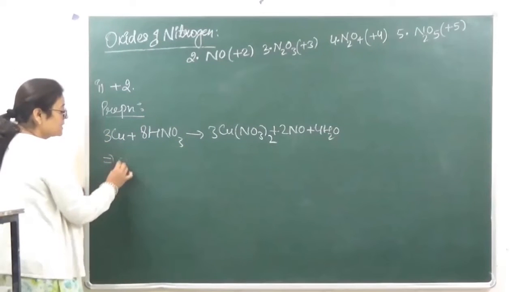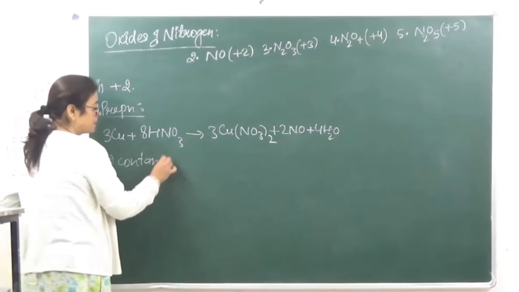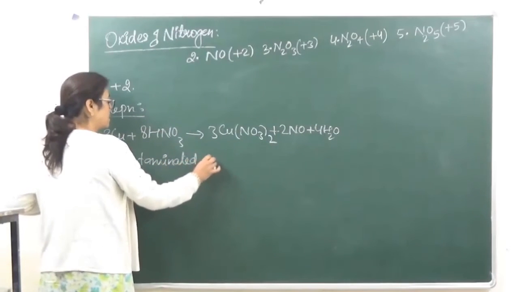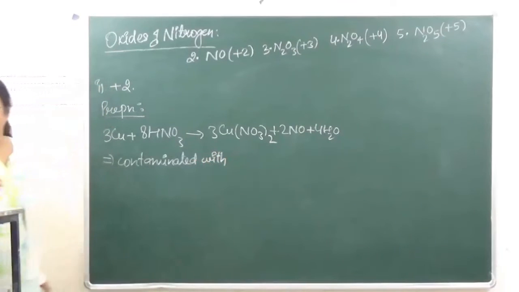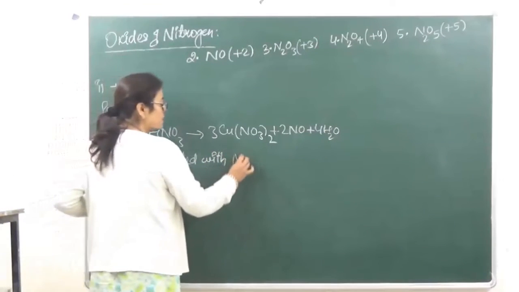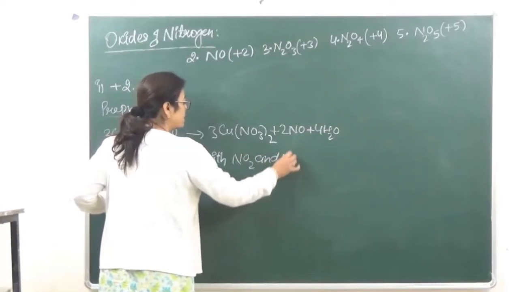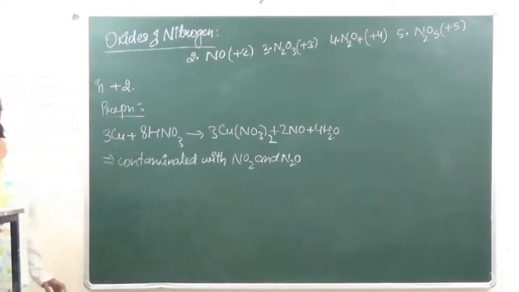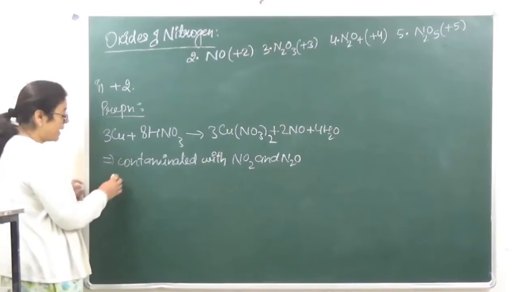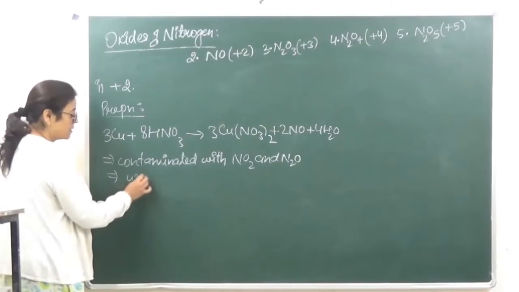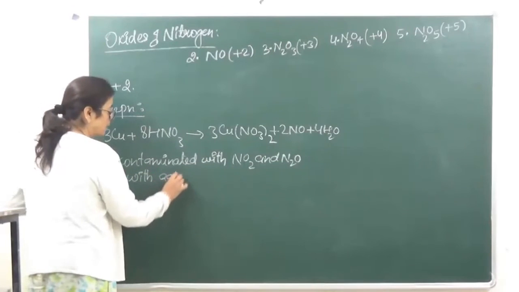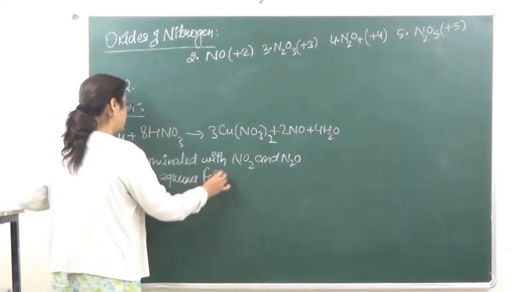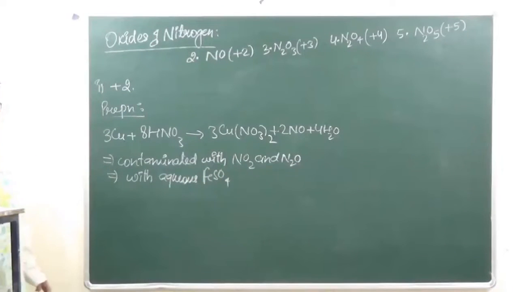Now over here also the liberated gas is contaminated with nitrogen dioxide and nitrous oxide, right? These are the impurities. और इसको हम लोग किस तरह से रिमूव करेंगे, they can be removed by treating the gas with aqueous ferrous sulfate solution. ओके, so इसके साथ ट्रीट करके हम लोग इसको रिमूव कर सकते हैं.